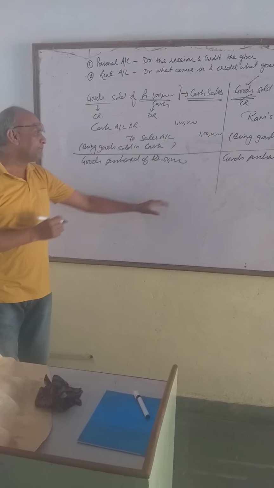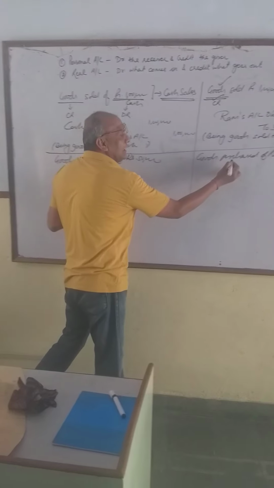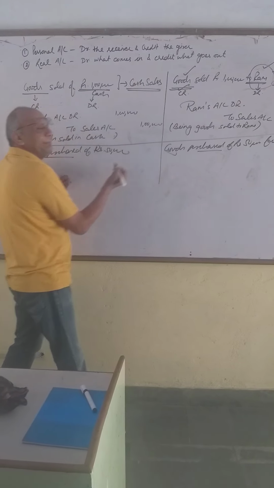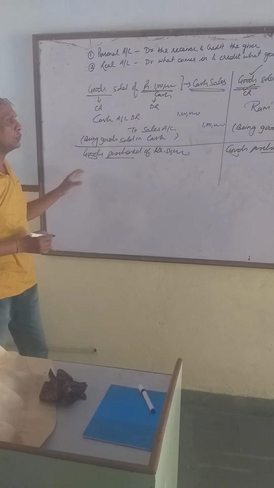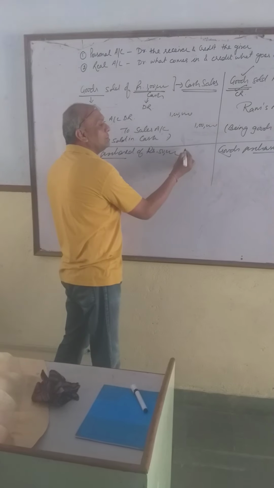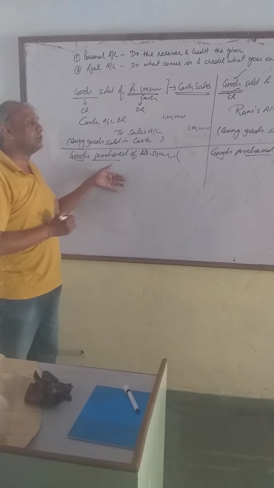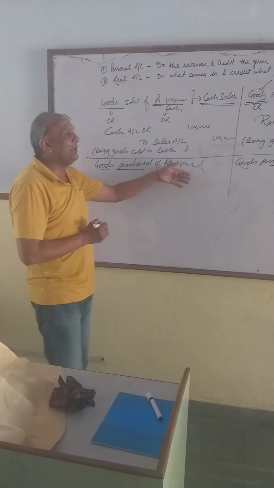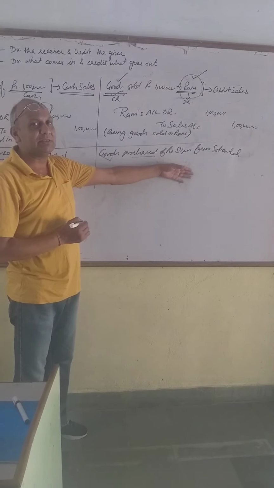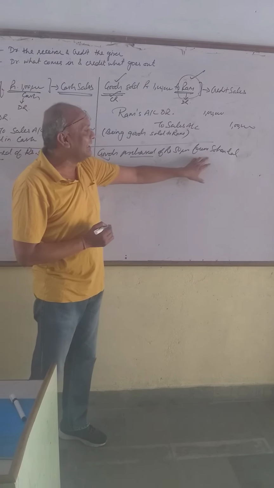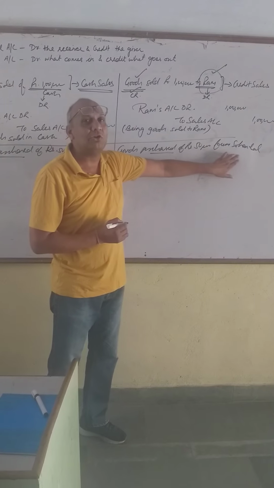Both entries are same. Here it is also a purchase, here it is also a purchase. Here also I am purchasing goods. But the difference is, this is which purchase? Cash purchase, because the name of the party is not given. And this is which purchase? Credit purchase, because it is written clearly we are purchasing from Sohan Lal.